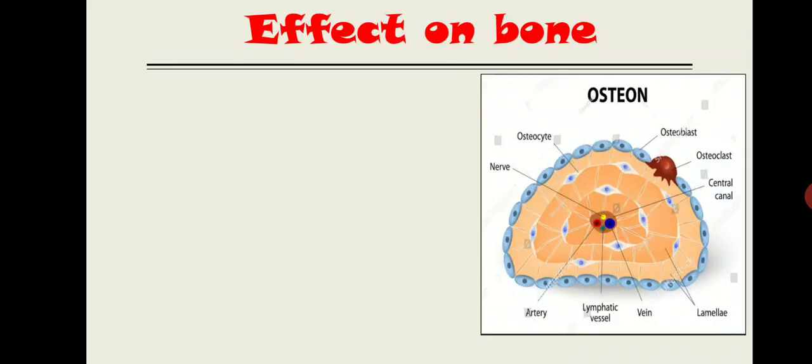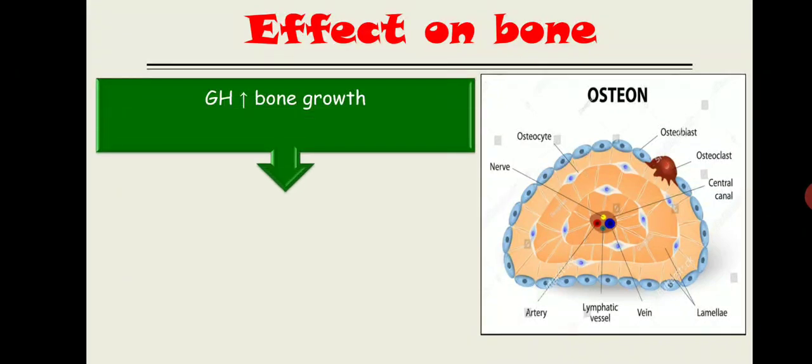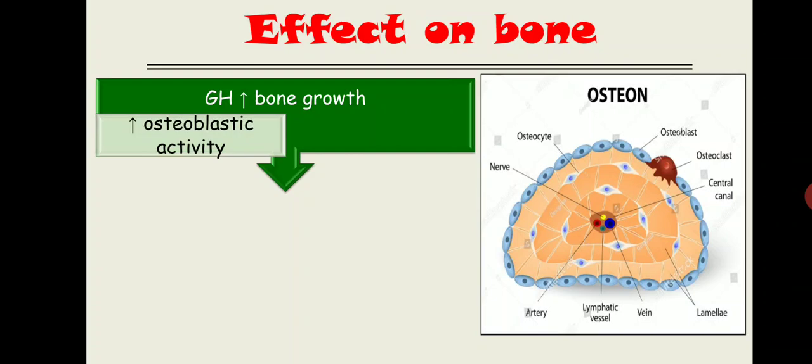What will the growth hormone do to the bone? Growth hormone will increase bone growth. What it causes in bone is that it increases osteoblastic activity, increases bone formation activity, and increases deposition of new bone.